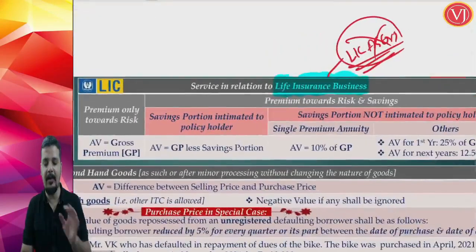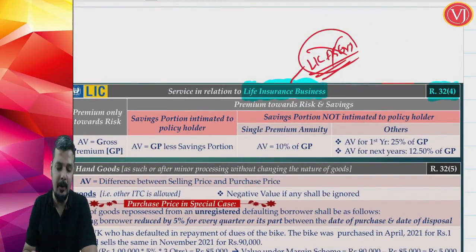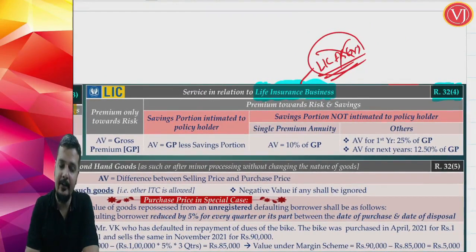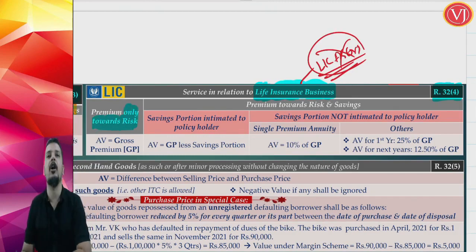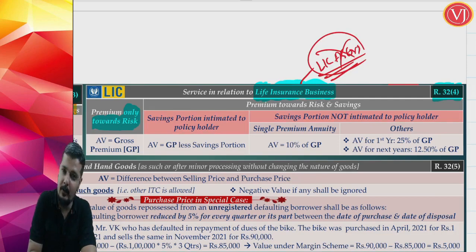Now, when you talk about life insurance, again the important point is it is not about the LIC agent, and it is not about a general insurance company, it is only about the life insurance company. There are various situations here. Normally the premium collected by the life insurance company will contain a risk portion plus a savings portion. For the savings portion, they will assure you that they will give you this amount plus certain interest. Now if I tell you that the premium has only a risk element, no savings element, then the entire premium is the assessable value. Entire premium is the assessable value, gross premium.